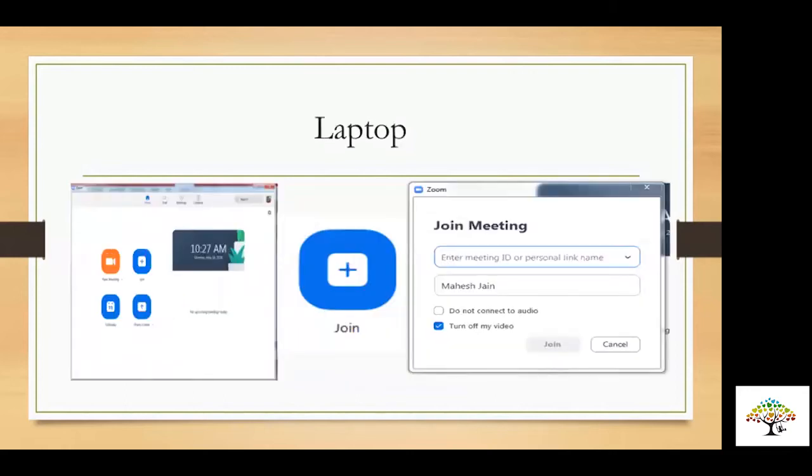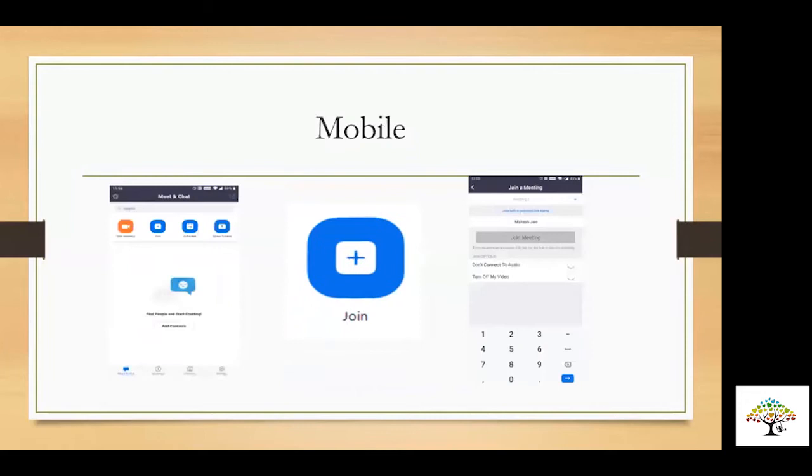Again, going back to laptop, the second option is join. I think join, all of us are aware. The moment you click on join, you will be asked for ID, and the moment you click on ID, you'll be asked for password. Now, most of you would have logged in with the one-step click on the link, which is also an available option. And the same thing happens on mobile phone also. When you click on join, you will be asked for ID, and then password, and then you can go.